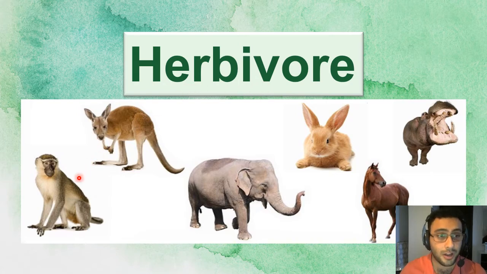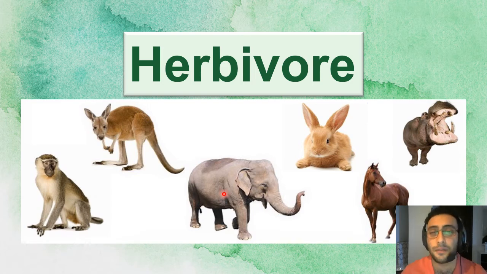Oh, look at here. Some monkeys like this one are herbivore, but not all monkeys, okay? Only this one. Kangaroo. Wow, kangaroos are very big and scary, but they only eat plants, so they are herbivore. Elephants. I love elephants.